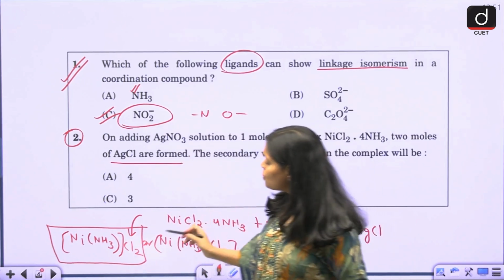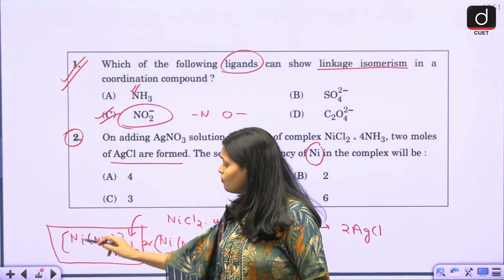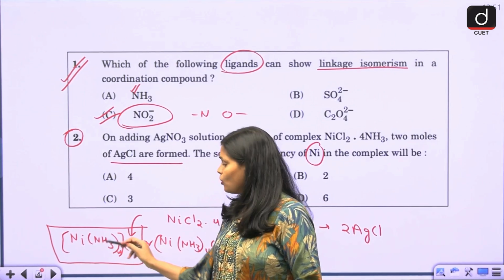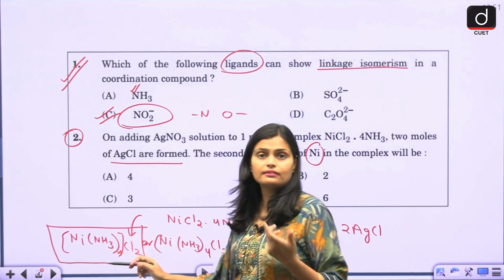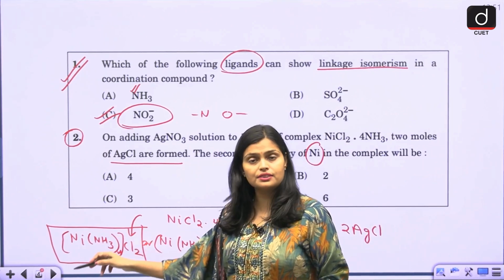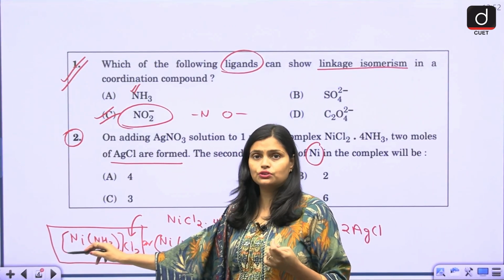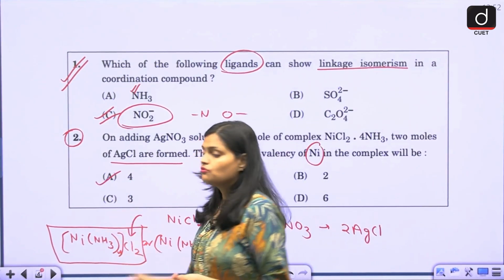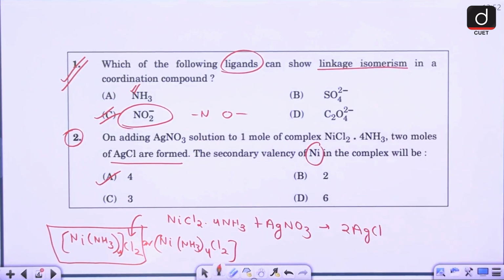According to this structure, now guys, the NH3 are what? Ligands, right? So how many ligands bind with the central metal atom? Nickel is the central metal atom, NH3 is your ligand. So how many ligands are attached to the central metal atom? 4, right? See, 4 ammonia are attached to the nickel. So the secondary valency here is 4. So 4 will be the secondary valency for this question.